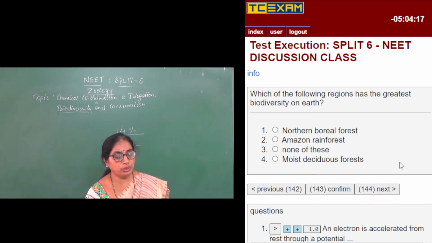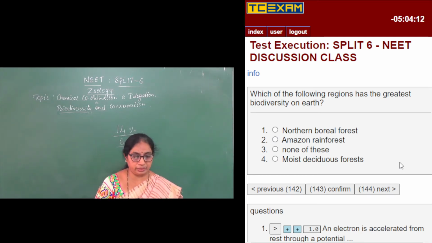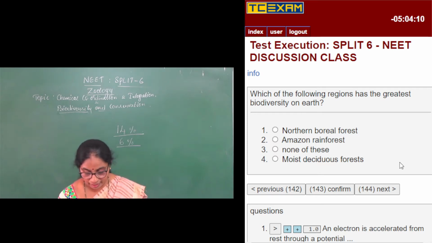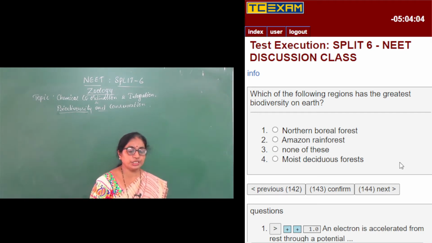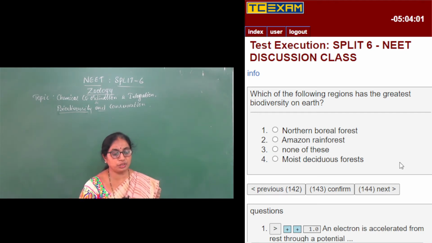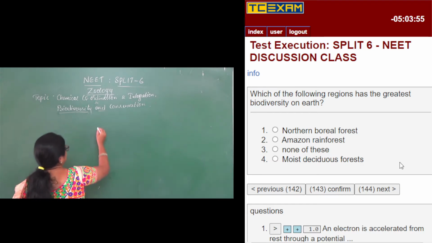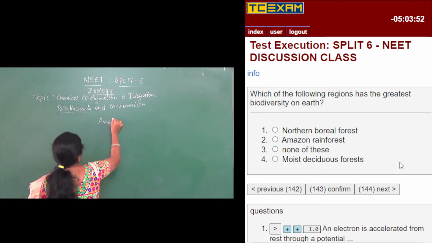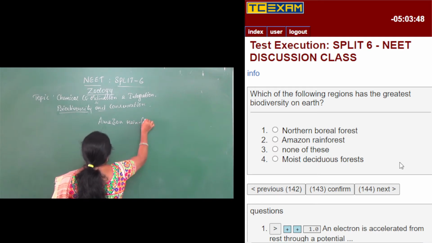So moving to which of the following regions has the greatest biodiversity on earth? The region which has greater biodiversity on earth. The options are northern boreal forest, Amazon rainforest, none of these, and moist deciduous forests. Among these, the answer is Amazon rainforest. So Amazon rainforest has the maximum biodiversity.